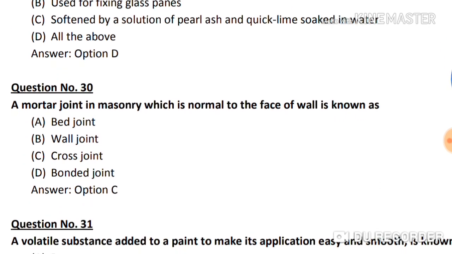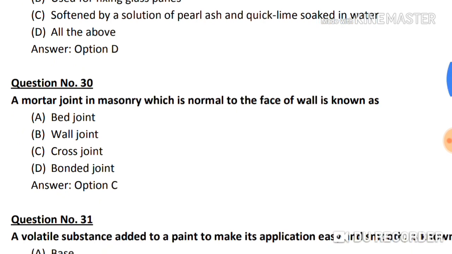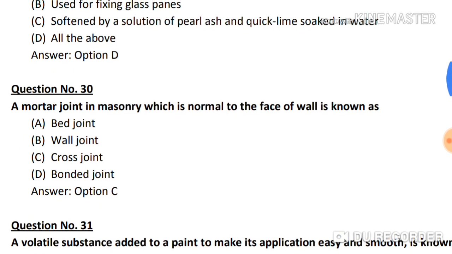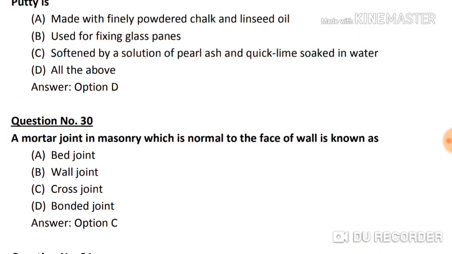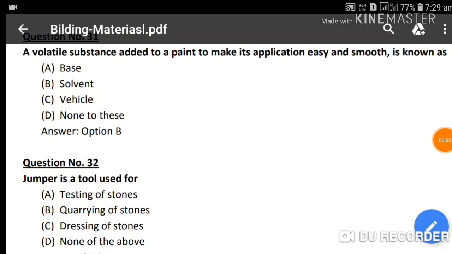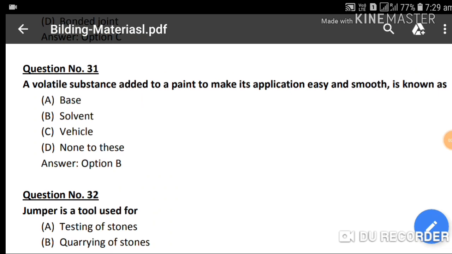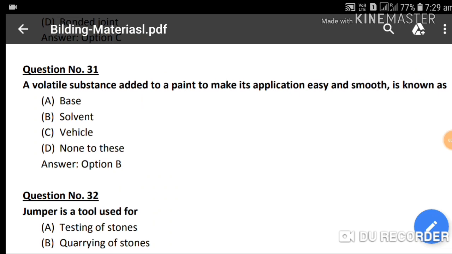Question number 30. A mortar joint in masonry which is normal to the face of wall is known as option A, bed joint. Option B, wall joint. Option C, cross joint. And option D, bonded joint. So the correct answer is option C. Question number 31. A volatile substance added to paint to make its application easy and smooth is known as option A, base. Option B, solvent. Option C, vehicle. And option D, none of these. So the correct answer is option B.